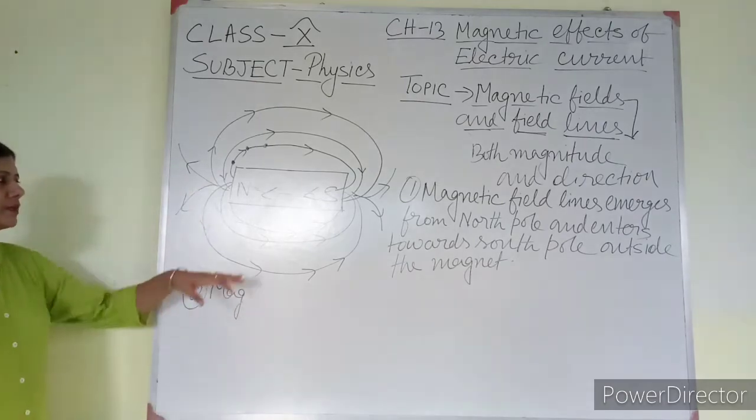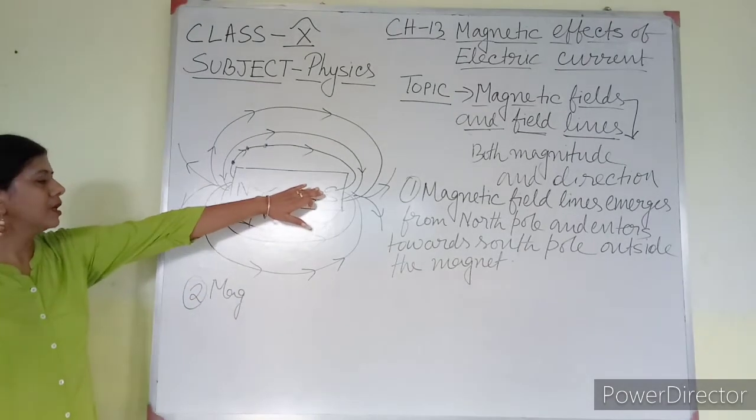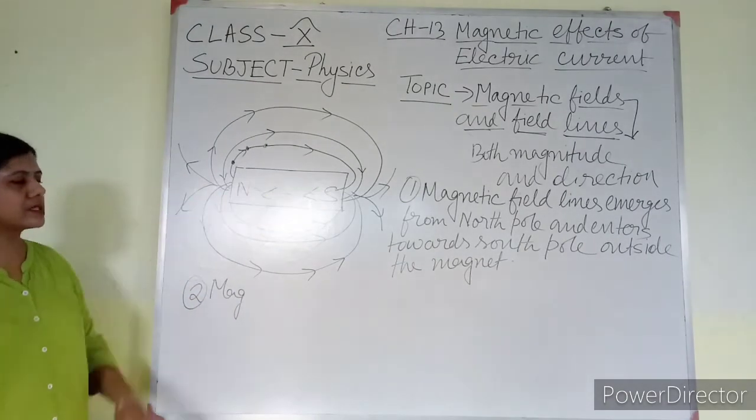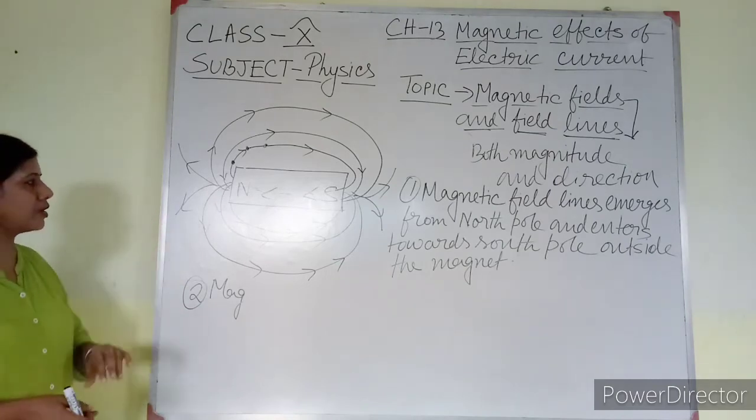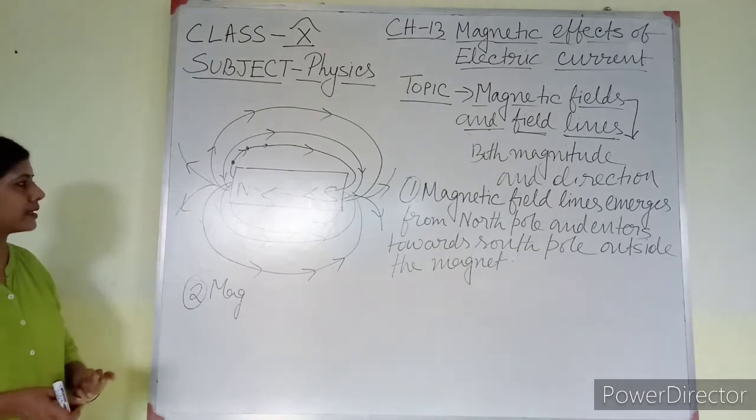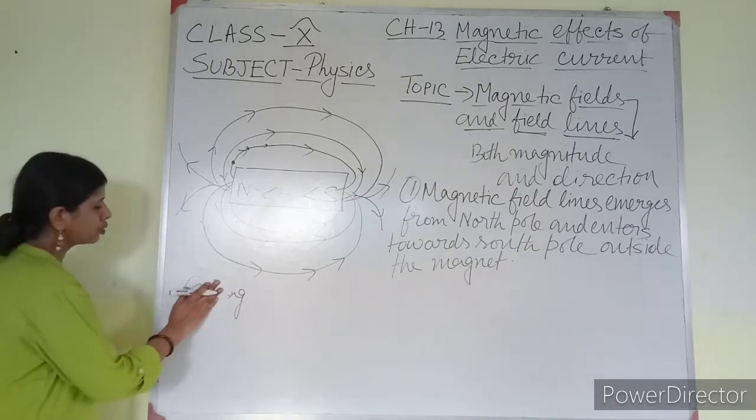Number 2 is what? The direction of magnetic lines of force inside the magnet is from south to north.